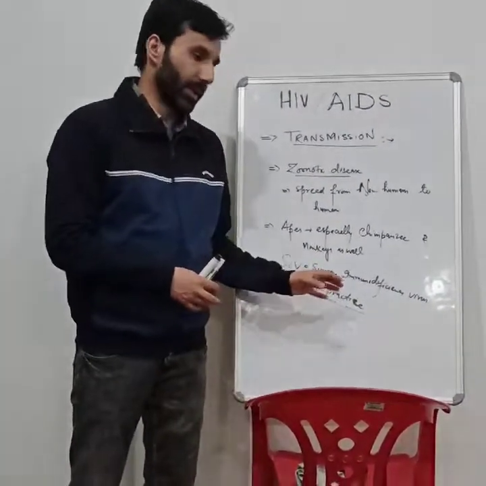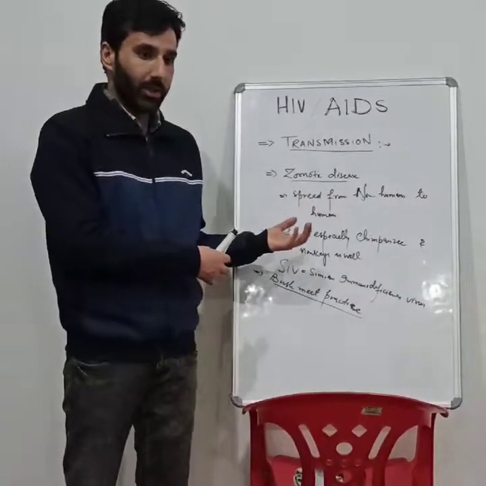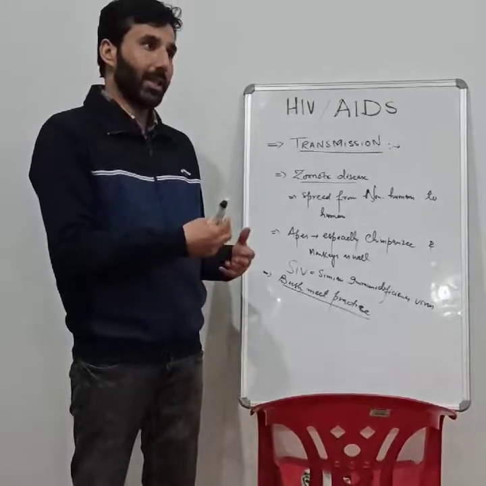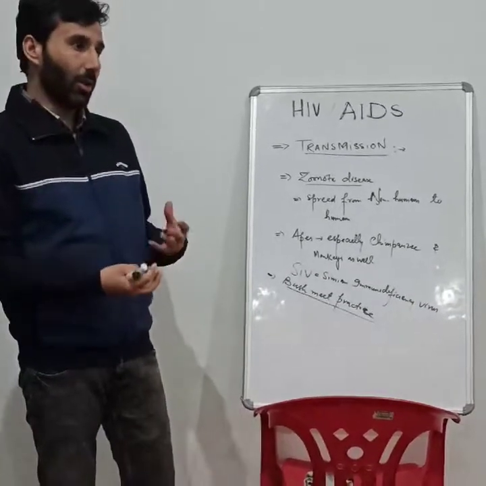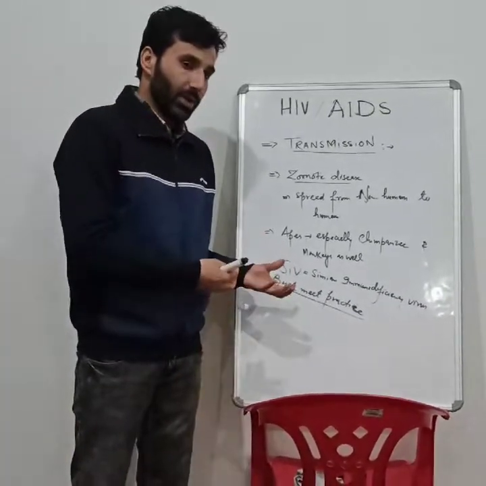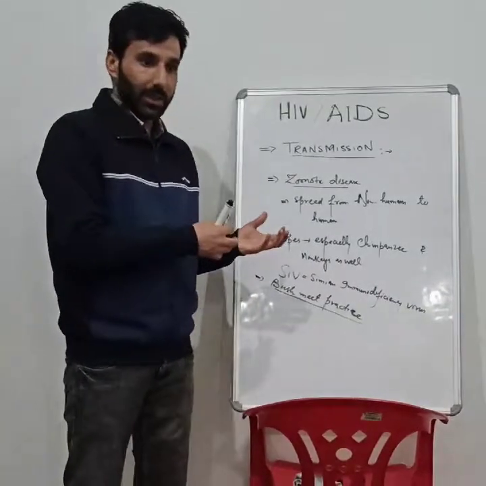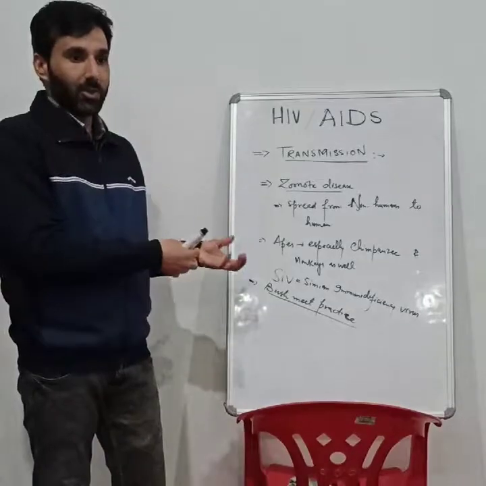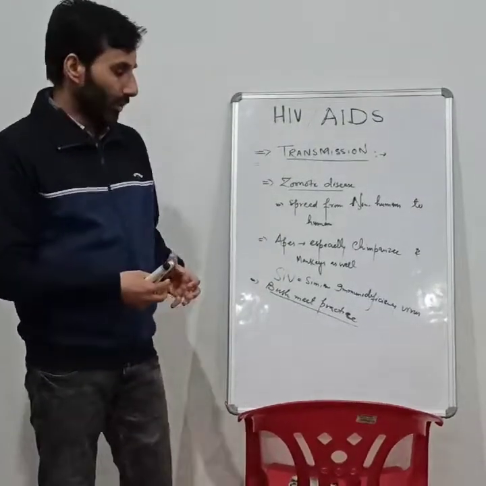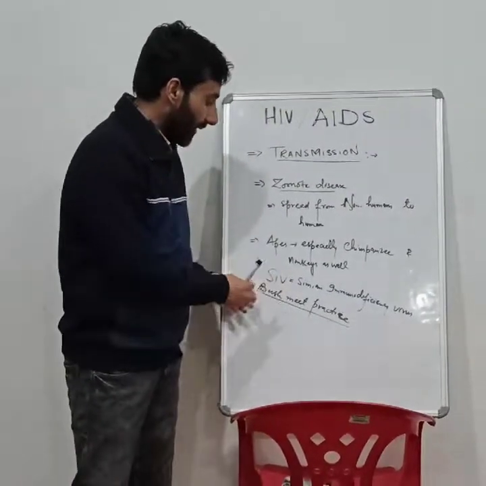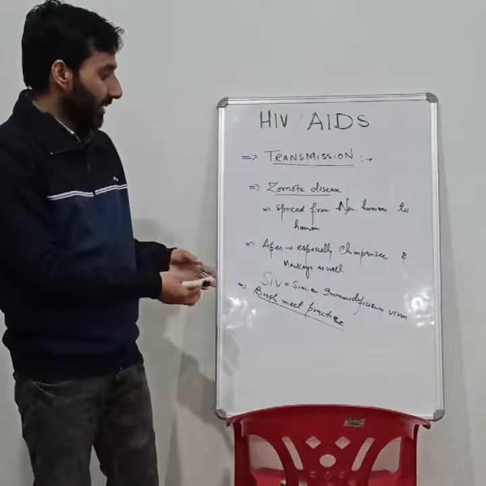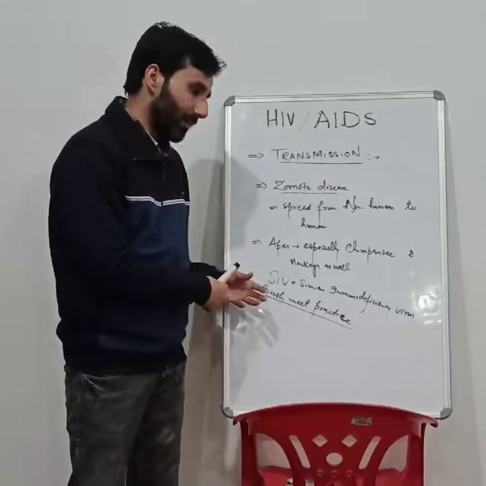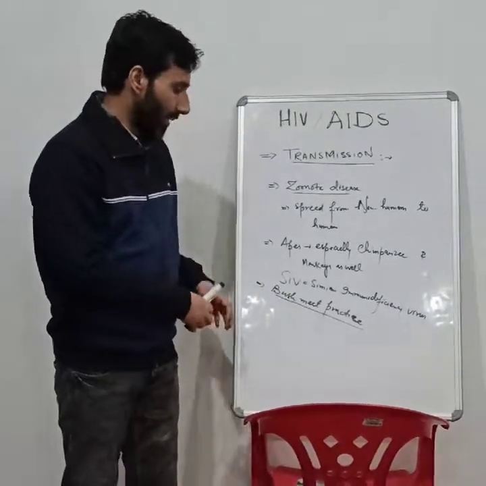Likewise, in Wuhan, the trade of killed and poached animals was done on a large scale, due to which the virus jumped from animals like bats, camels or pangolins into human beings. Likewise, the bushmeat practice was a cultural practice there. They used to kill the animals and eat them.